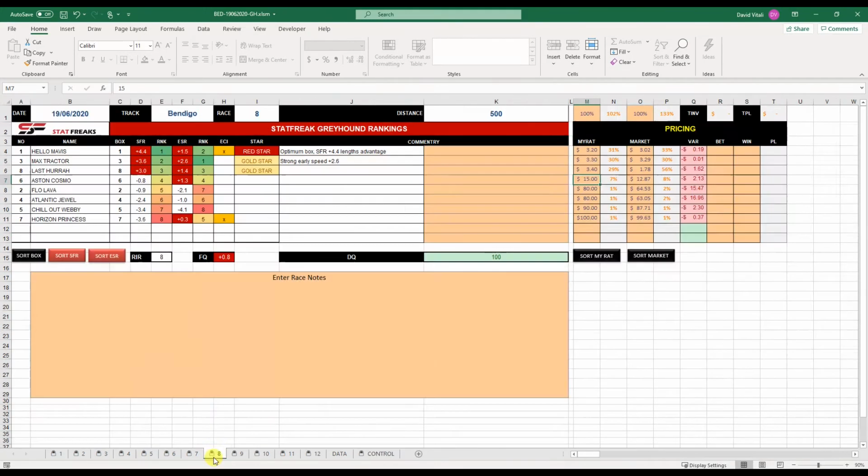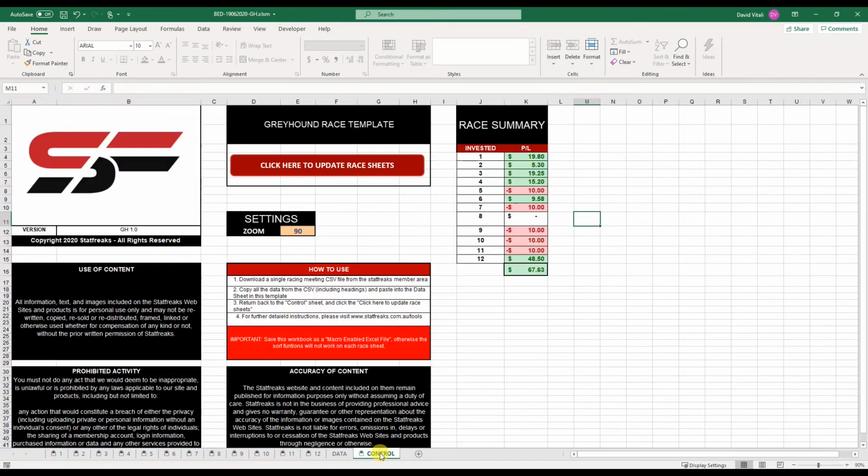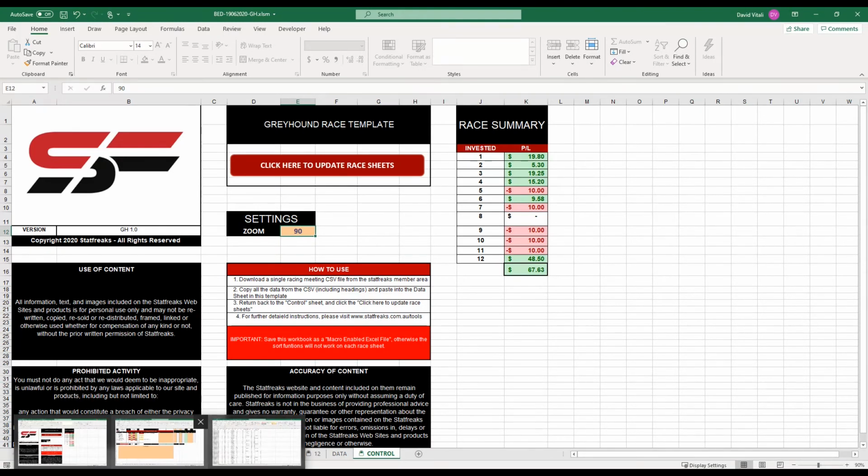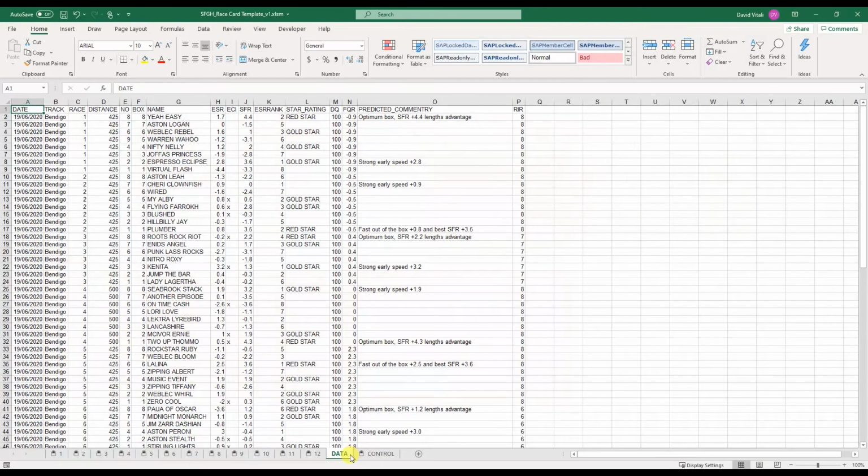So I think race 8 there wasn't a bet, and that's why it's 0, but then there's the rest of it, and it'll total together the profit and loss for you on the day. So it's quite handy. This function here, which is the zoom setting, I'll just go back to the template for that one.